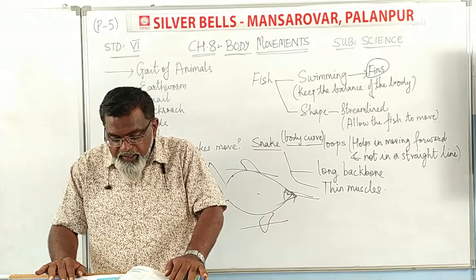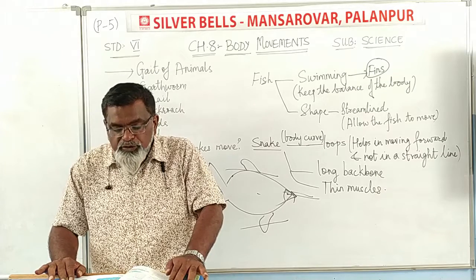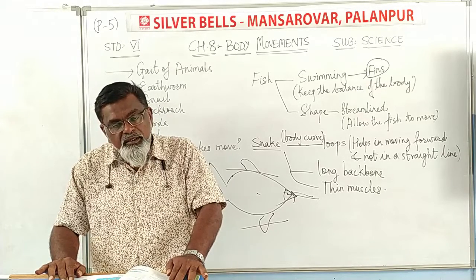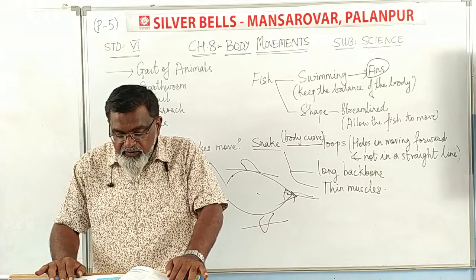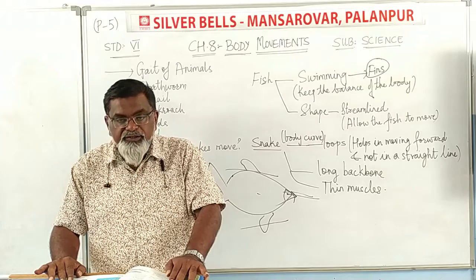Then quickly the body and tail curve to the other side. This makes a jerk and pushes the body forward. A series of such jerks makes the fish swim ahead. This is helped by the fins of the tail.